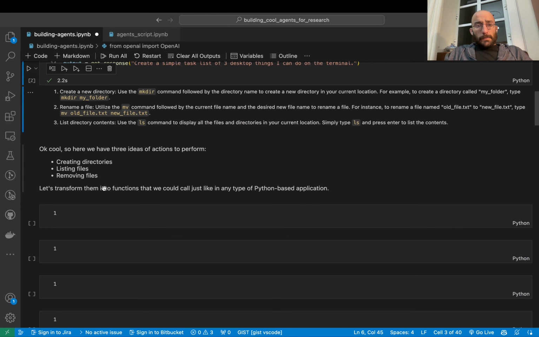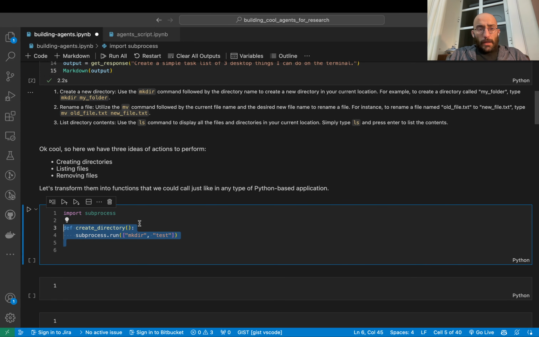So this is awesome. That should give us a segue into the types of actions I would like to perform. So what I want to do is connect a large language model like ChatGPT, in this case the OpenAI API, with some Python functions that I'm going to write myself, right? Actually, they're already written, so we're just going to walk through them. And we're going to try to connect these two in a way that allows the model to make a decision about calling a function, all the way up to actually calling that function. We're going to see what's the path from one thing to the other, and what are the challenges, etc.